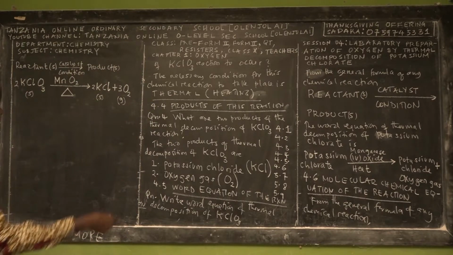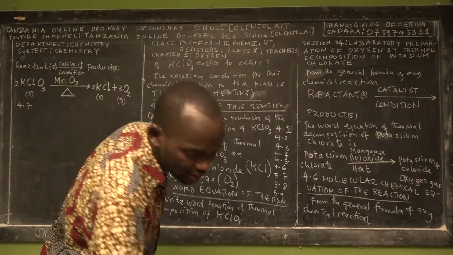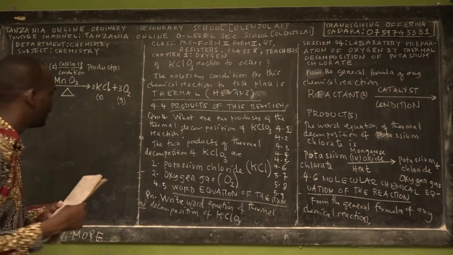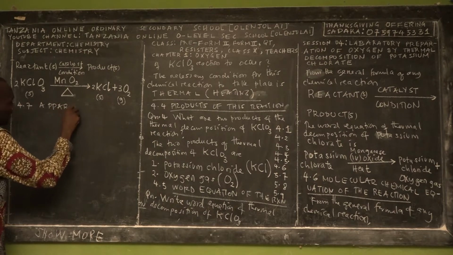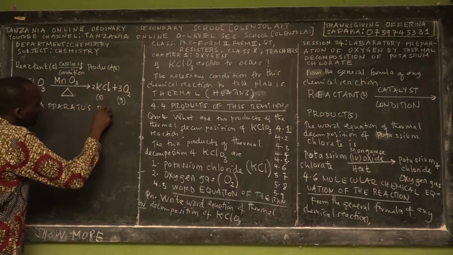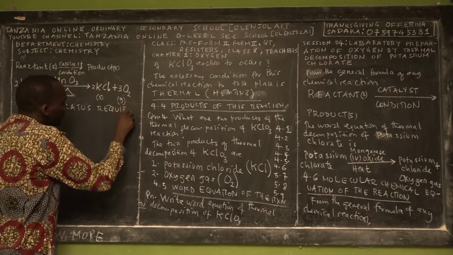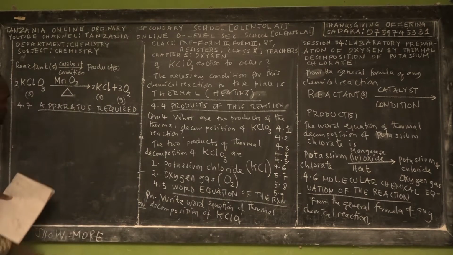So that is the 6th part of this session. The 7th part in normal order, but in labeling the numbers, this is the 6th part. Then let me teach you the 7th part of this session. In the 7th part of this session, I gave the overview that I'm going to teach you about apparatus, what are the laboratory apparatus that you need in order to prepare oxygen by thermal decomposition in laboratory.